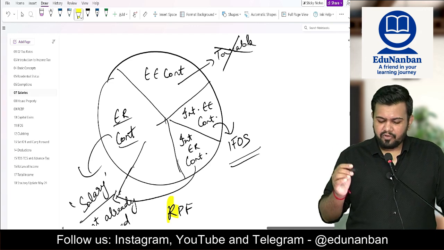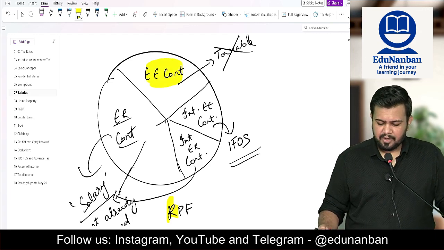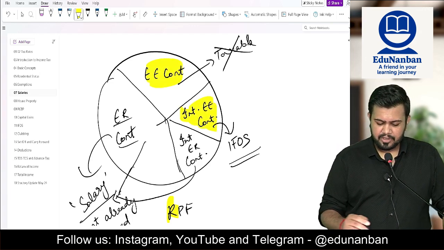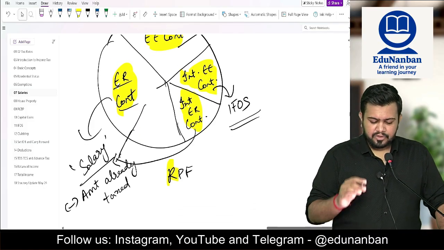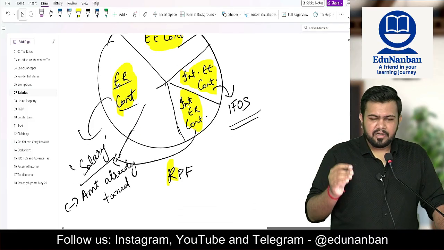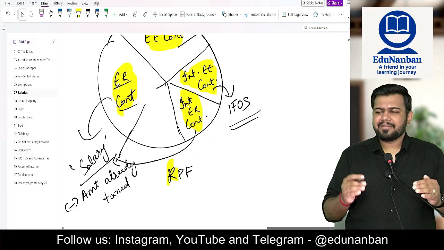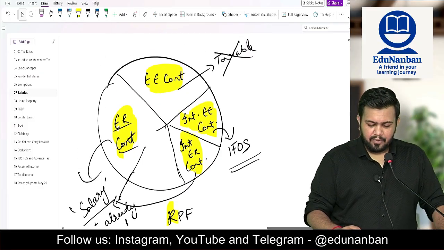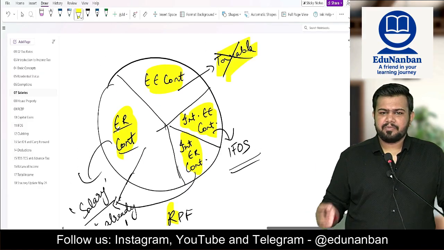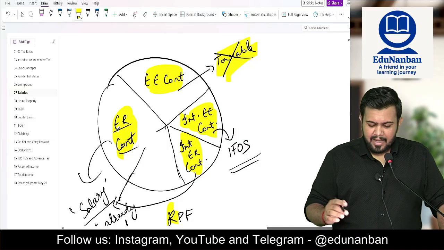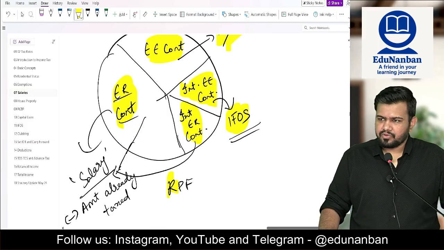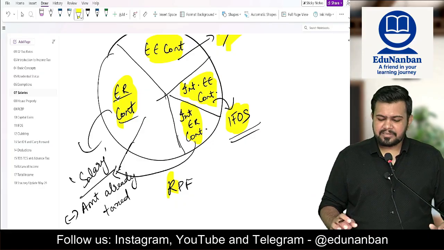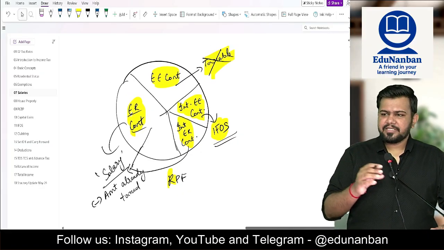Divide the maturity amount into 4 parts: employee contribution, interest on employee contribution, employer contribution, and interest on employer contribution. Employer contribution and interest on employer contribution will be taxable in the salary head of income. Employee contribution will never be taxed because it is already taxed income, and interest on employee contribution will be taxable under income from other sources. Like this, you have to tax the maturity of unrecognized provident fund.